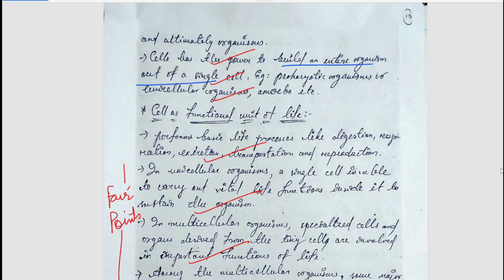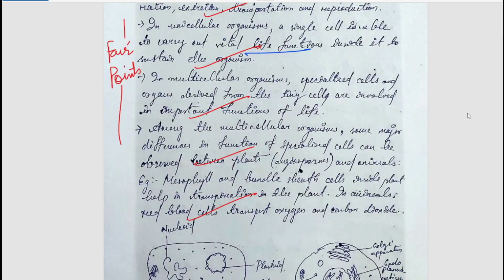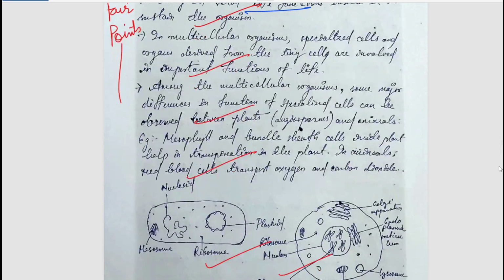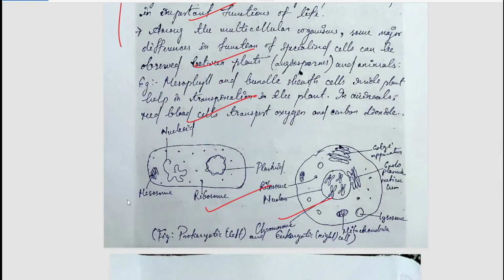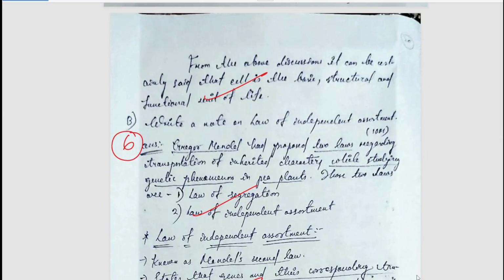So these are structural units. Now, they are also functional units because they perform basic life processes. In a unicellular organism, a single cell is able to do all the vital life functions. In multicellular organisms, specialized cells combine and form various organs. So you all know it; you can simply pause and read it. And there is a very well drawn diagram of the cell with good highlighting of all the organelles, a well labeled diagram. So that is a very good answer. So this was the first question. Now let's move to the second question.